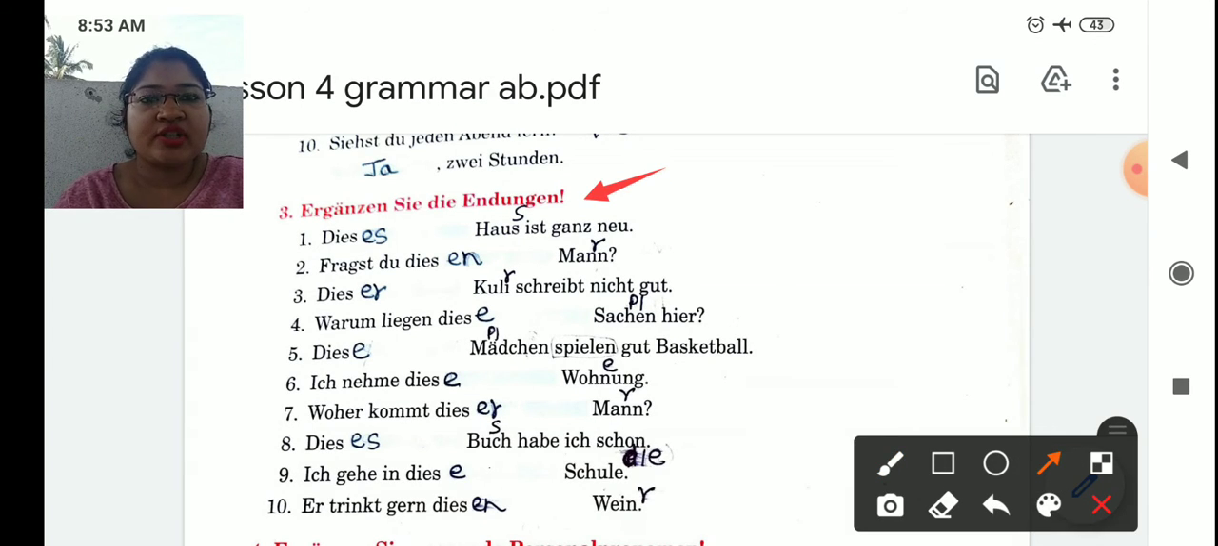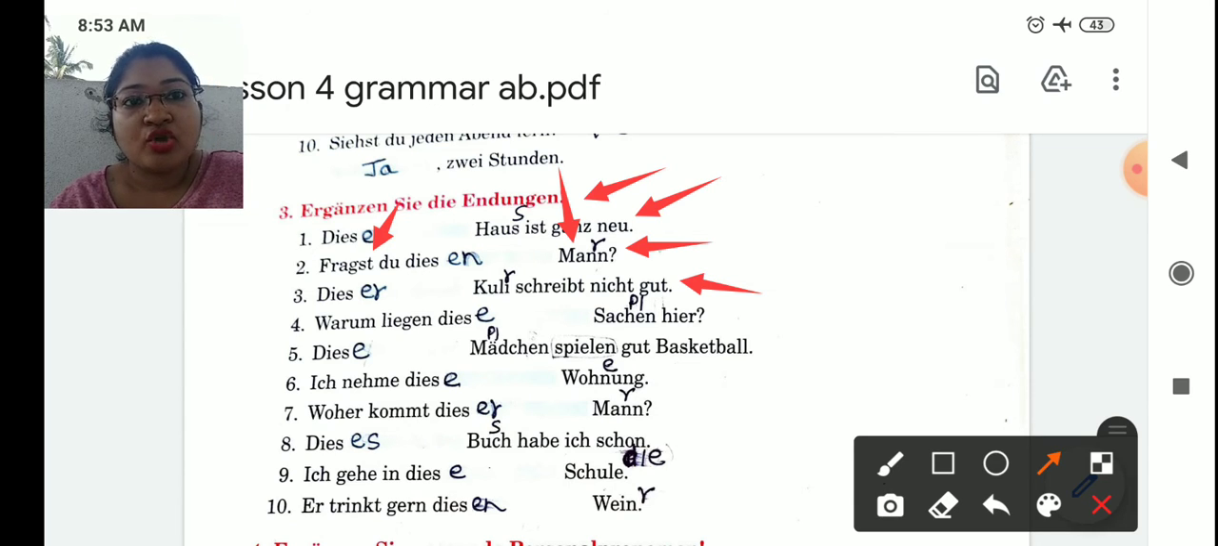See, question 3. "Dieses Haus ist ganz neu." This house is very new. Nominative case hai, das Haus. Second, "Fragst du diesen Mann?" Do you ask this man? Nominative case hai, Mann becomes accusative. Third one, "Dieser Kuli schreibt nicht gut." This pen doesn't write well. So Kuli nominative case hai.